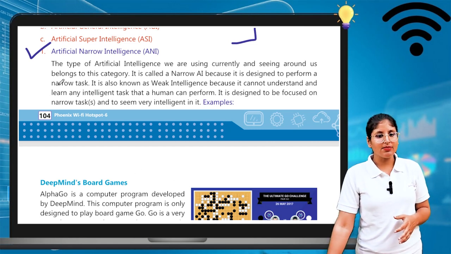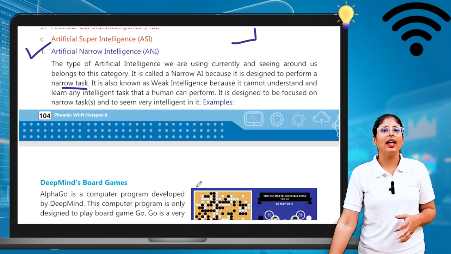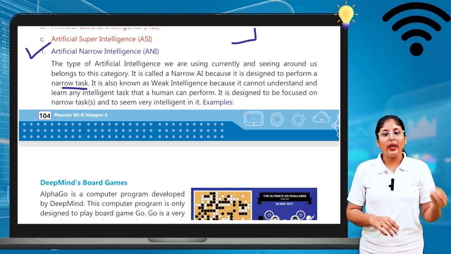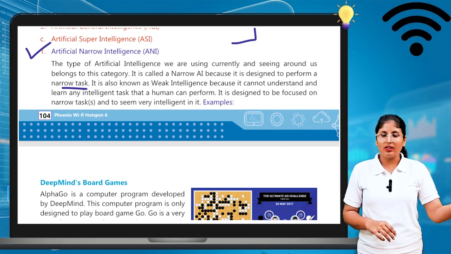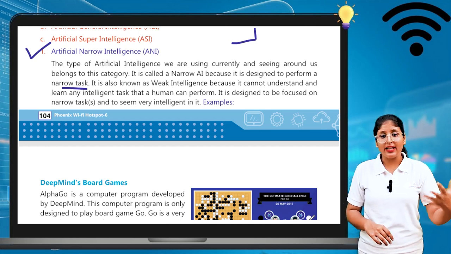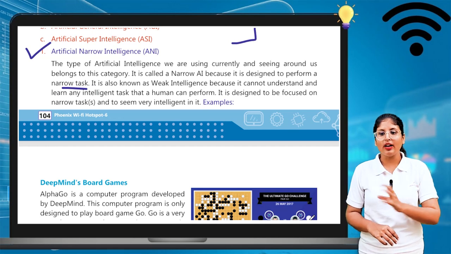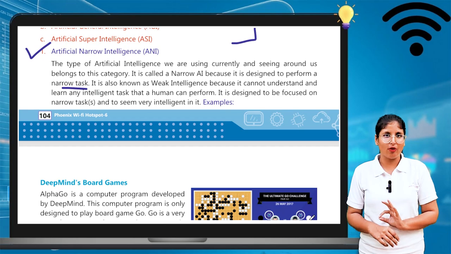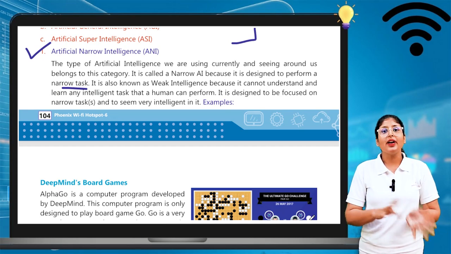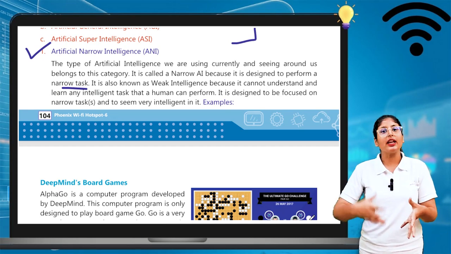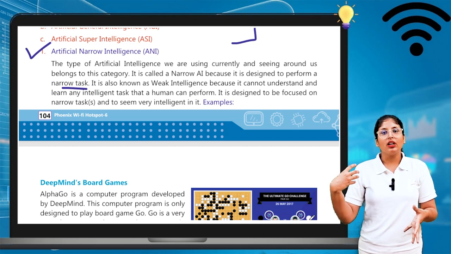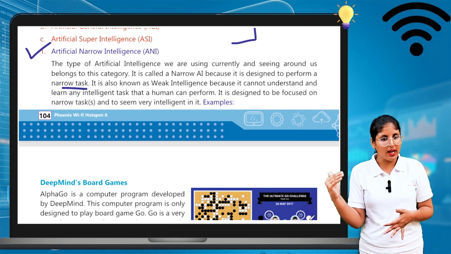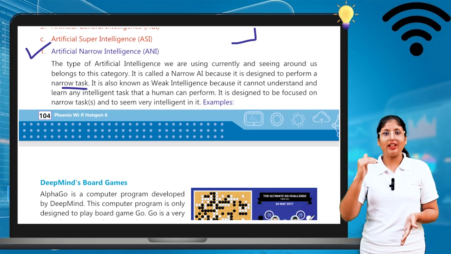Of course, as the name suggests, narrow means it performs narrow tasks. It is also known as weak intelligence because it cannot understand and learn any intelligent task that a human can perform. They do not have as much intelligence as a human being has, so we can call it weak intelligence.